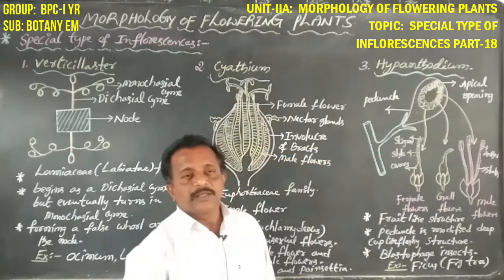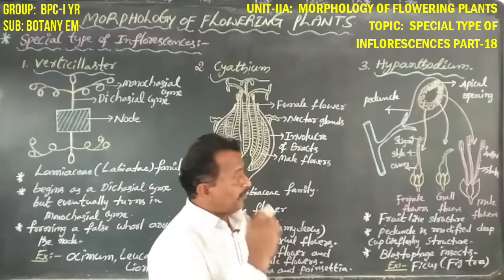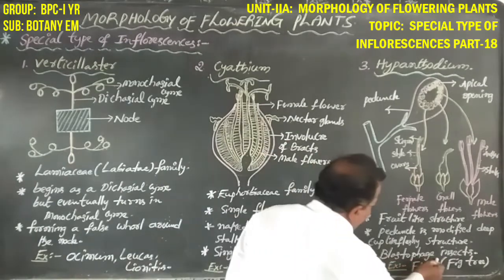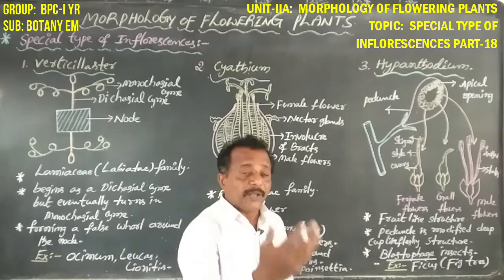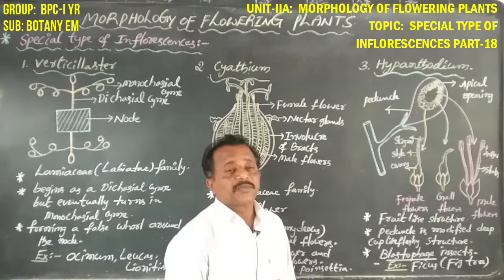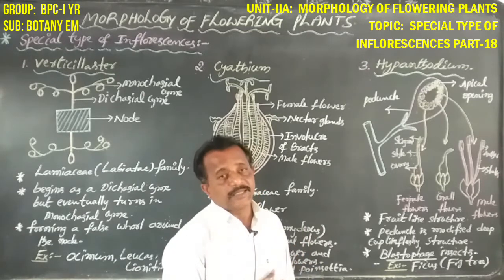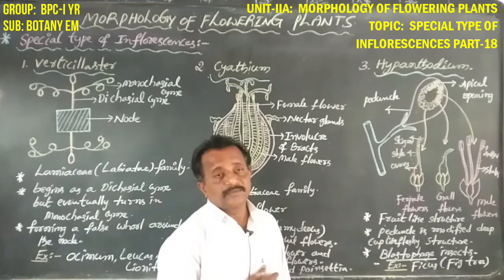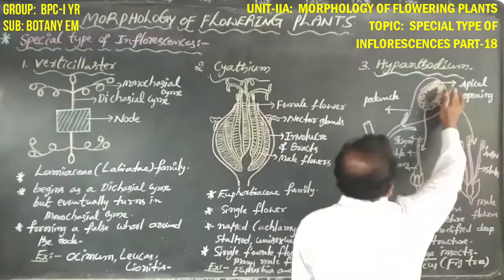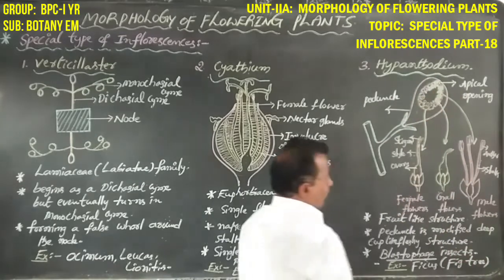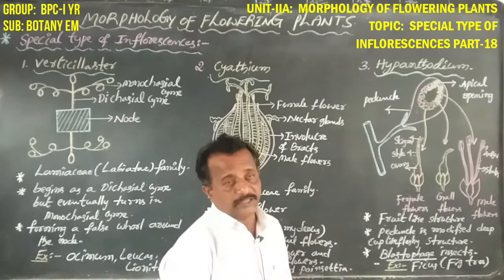In general, pollination in Hypanthodium takes place by one type of insect, the Blastophaga insect. The Blastophaga insect visits the gall flowers and lays its eggs. After fertilization, the whole inflorescence becomes modified into a large fig fruit. That is the importance of the Blastophaga insect.